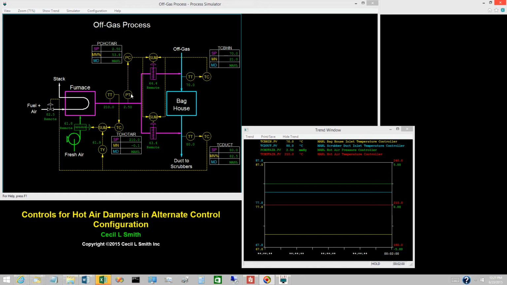For the hot air pressure, the controls will be configured so that the output of the hot air pressure controller is the average opening of the two hot air dampers. For the hot air pressure controller, the required output range is 0 to 100% open. Suppose the hot air pressure increases. The controller must increase its output. To maintain the same hot air distribution, increasing the average opening means that both hot air dampers must open.